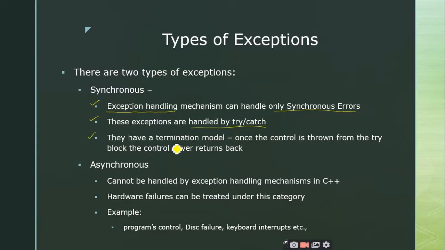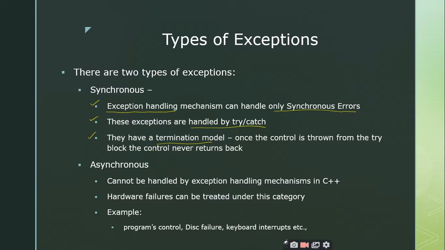So they have a termination model. That means whenever we have try, it has the termination model. What this termination model says is, once the control is thrown from the try block, it will never return back to the try block, right? So how can you throw an exception? By using the throw keyword.